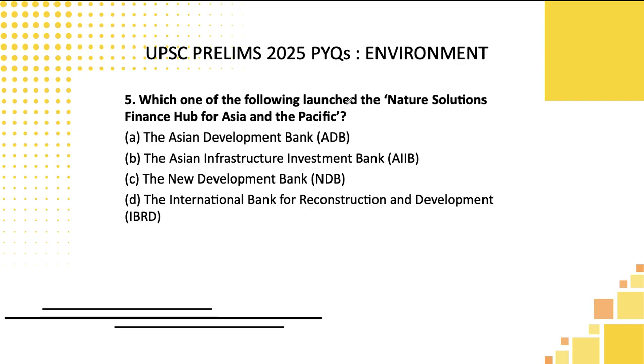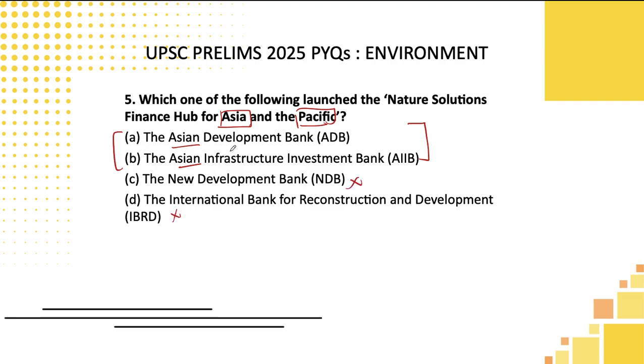Fifth one, which one of the following launched the Nature Solutions Finance Hub for Asian Pacific? Asian Pacific are the keywords here, students. Let's now look at the options which are listed here. See, among the options, you directly see in two options they have used the word Asian. So in UPSC, this logic always stands out. Whenever they use two commonalities in the options, only the correct option will be lying among them. So you can eliminate the other two options.